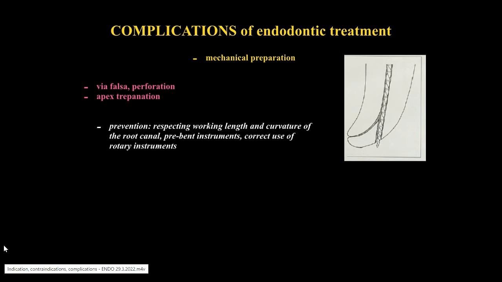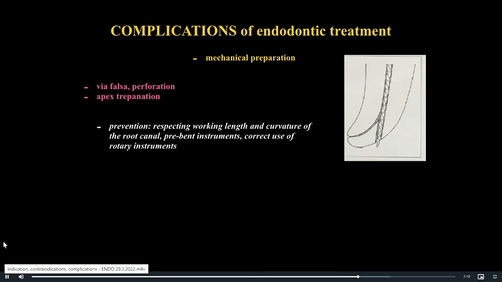of the root, but not in the area of the root canal apical foramen, and the original apical part of the root is left untreated. Prevention would be respecting working length and curvature of the root canal, using pre-bent instruments, and correct use of rotary instruments.